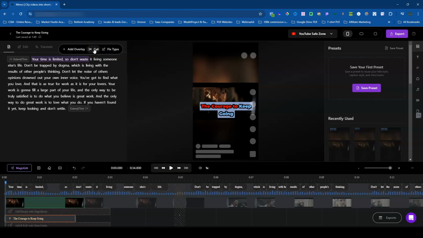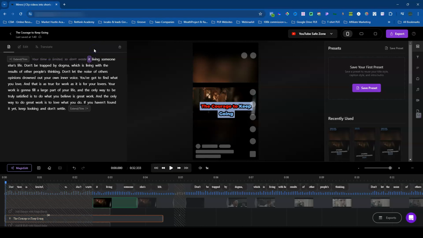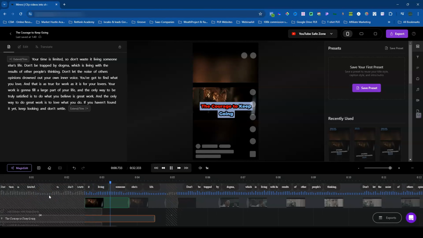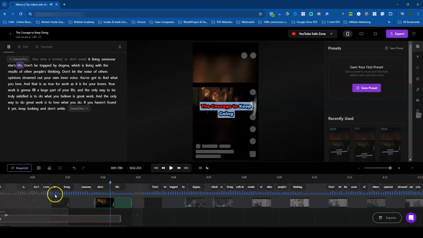So let's just say if I want to cut this section within, here we go. And you'll see down here on the timeline, this section within the first 2 seconds within the time editor have been cut off. So if I were to play right now, it'll just start from that section. Let's take this back to the front. Let me actually go back from here.